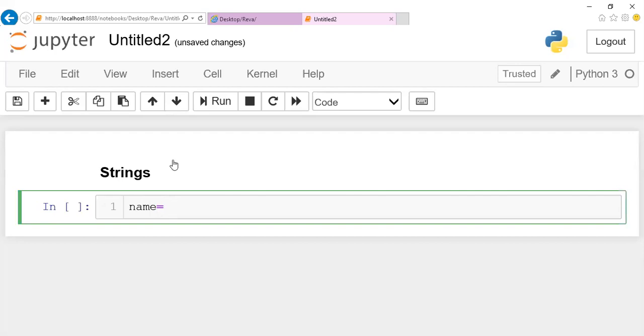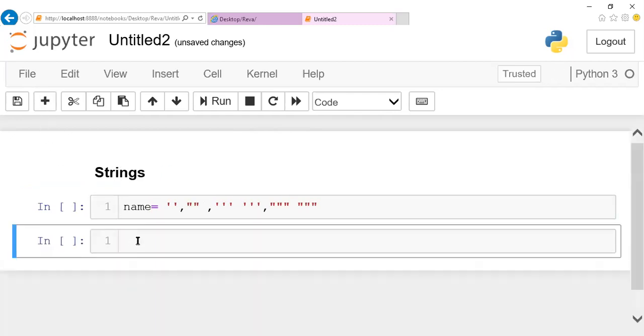To initialize a string, it can be given in single quotes, or by using double quotes, or by using triple single quotes or triple double quotes. So these are the different ways of initializing a string. I'll let you know when to use double quotes and single quotes and when to use triple quotes. Double quotes and single quotes will be used whenever we initialize a string with a single word or a single string.